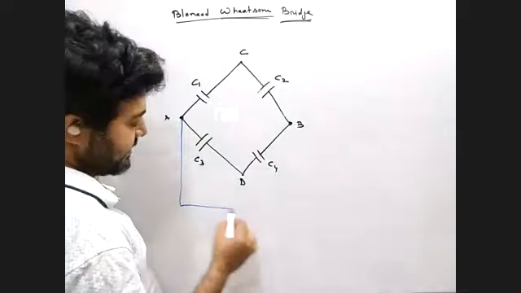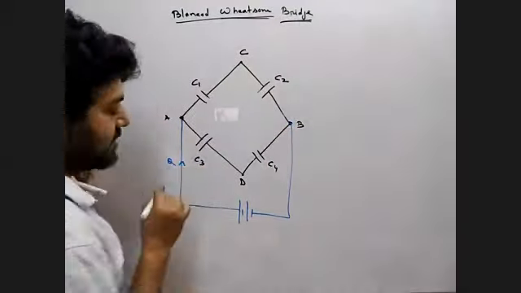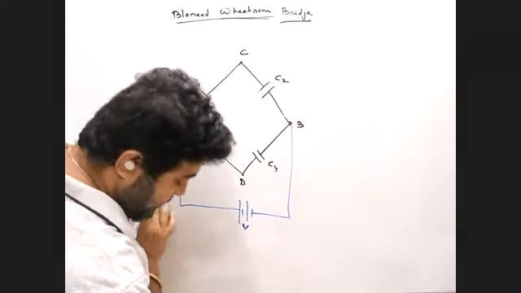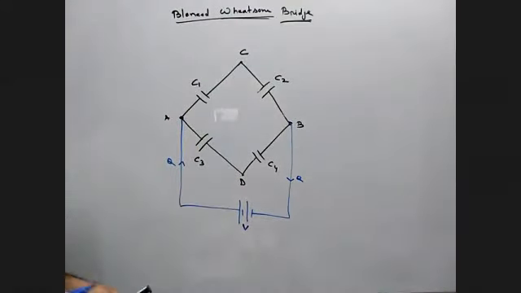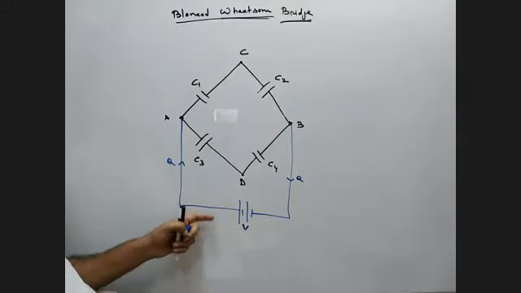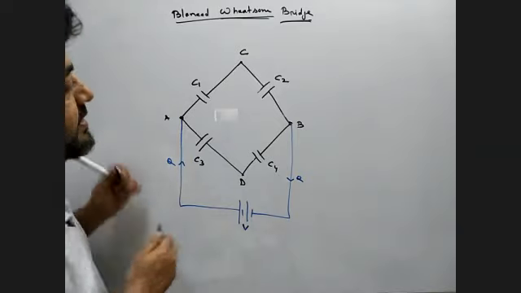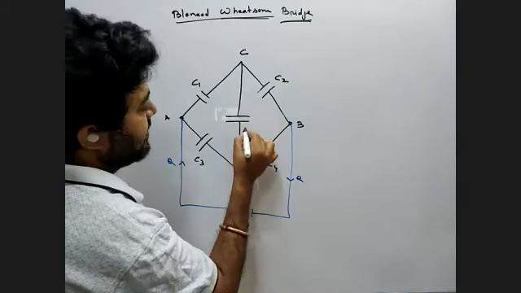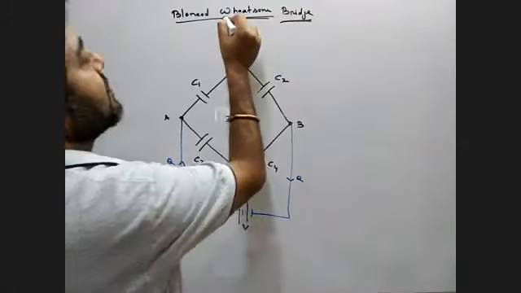Means you can connect a battery here so that you can calculate how much charge can flow from this arrangement. The amount of charge supplied by the battery is always equal to the amount of charge received by the battery. So in one diagonal, if you connect a battery, and in the other diagonal there is another capacitor, like C5, then and only then it is a Wheatstone bridge.